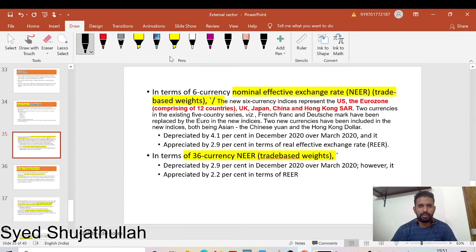Fine, so India trades with these particular ones: the US dollar, the Eurozone euro, UK, Japan, China Renminbi, and Hong Kong SAR. These are the six countries.